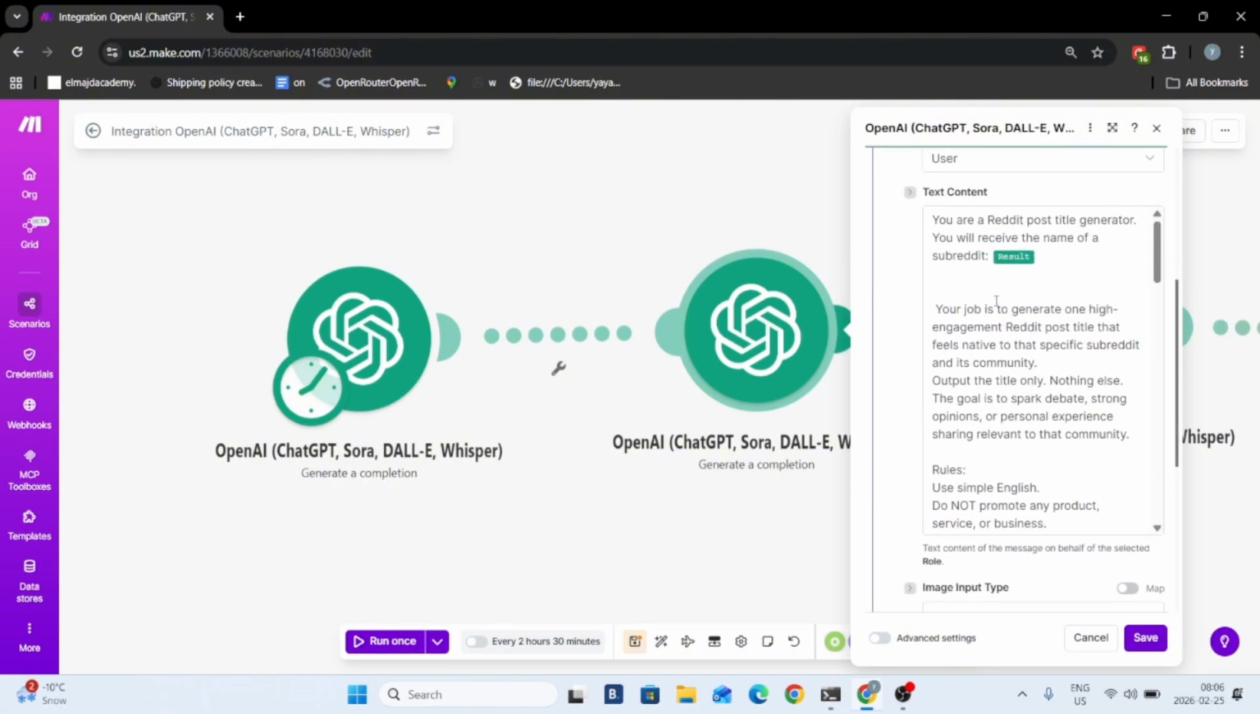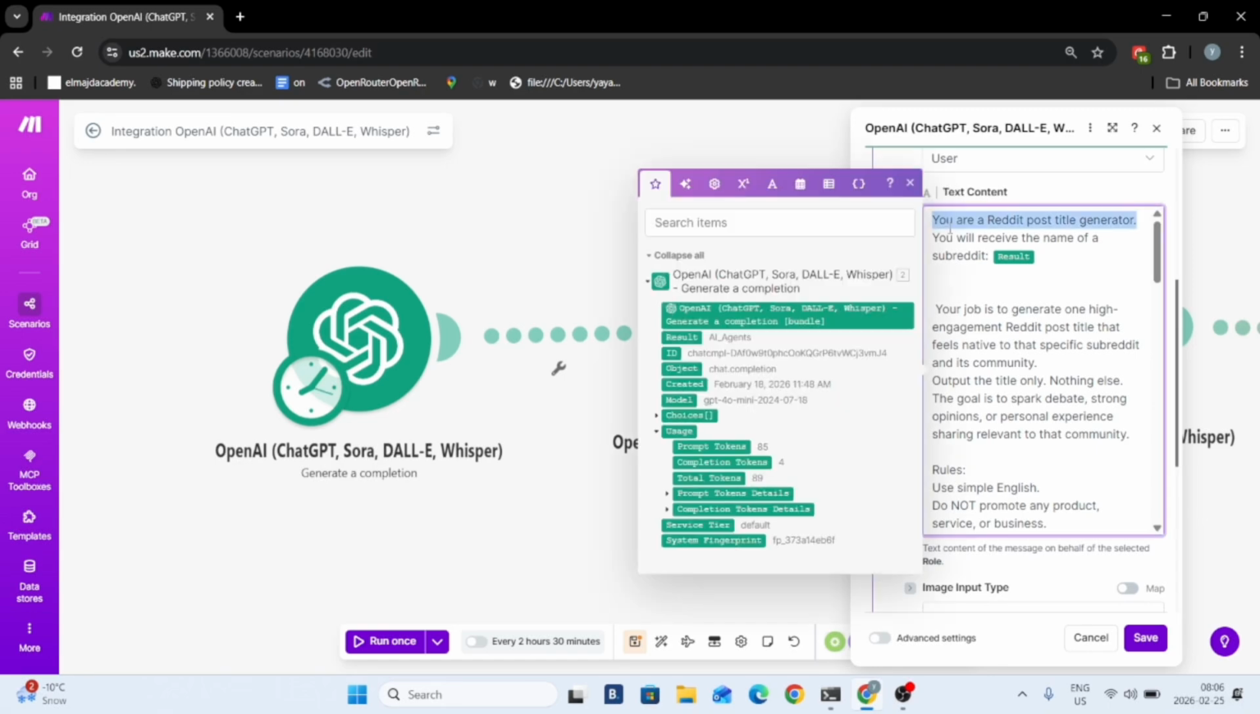Then you're basically going to tell them this as the context. You are a Reddit post title generator. You will receive the name of a subreddit, result from the first ChatGPT. Your job is to generate 1 high engagement Reddit post title that feels native to that specific subreddit and its community. Put the title only, nothing else. The goal is to spark debate, strong opinions, or personal experience sharing relevant to that community.